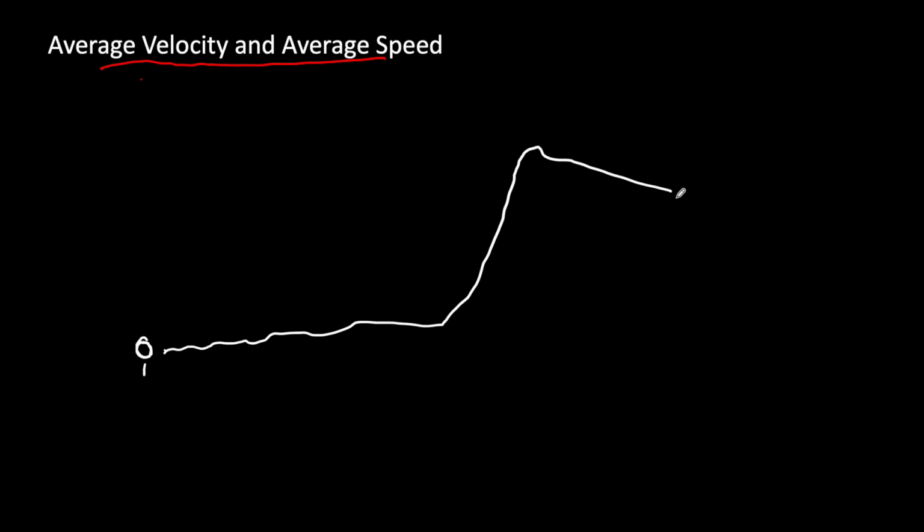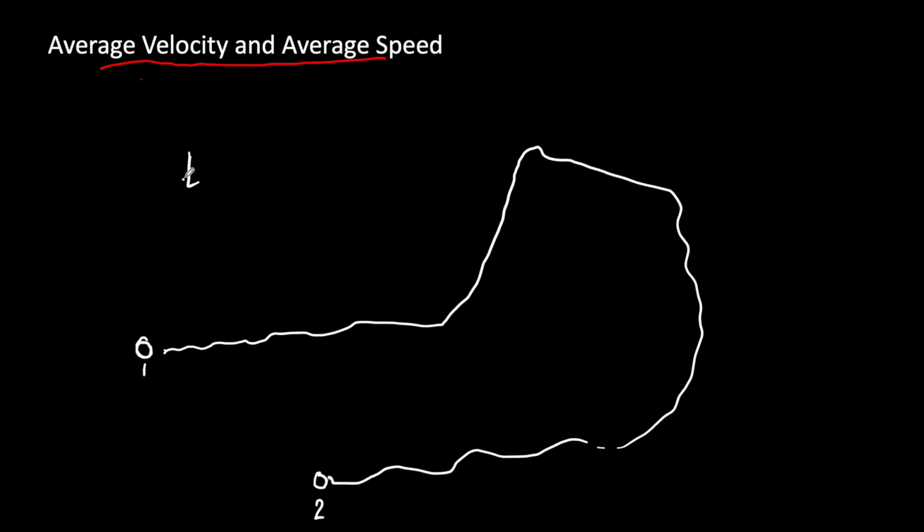Today we are going to study two topics: average velocity and average speed. Suppose there is a person here. He was initially here, point 1. Then he traveled, he went here, traveled and came here. Finally reached here. This is point 2. And it took some time t.